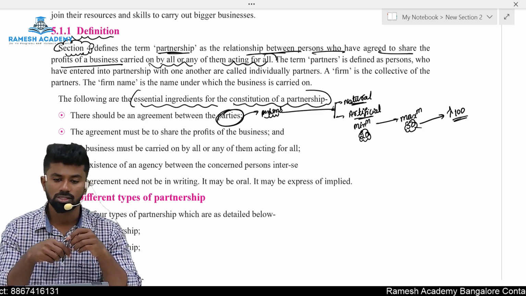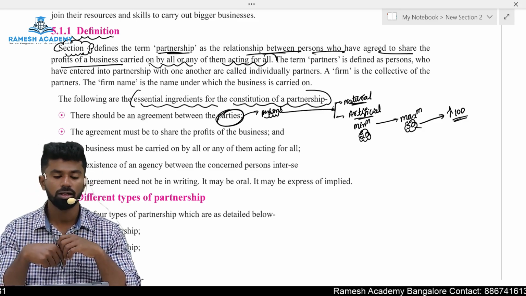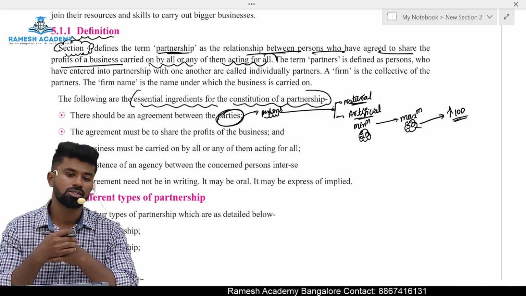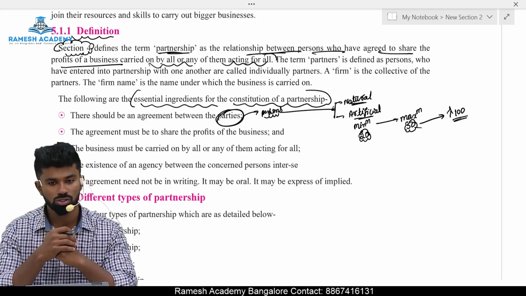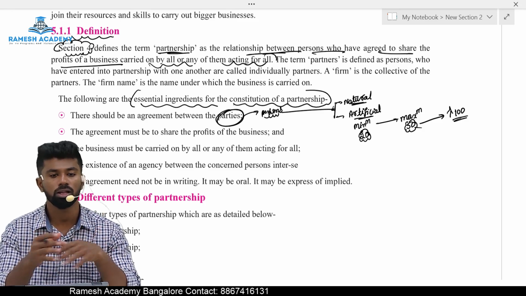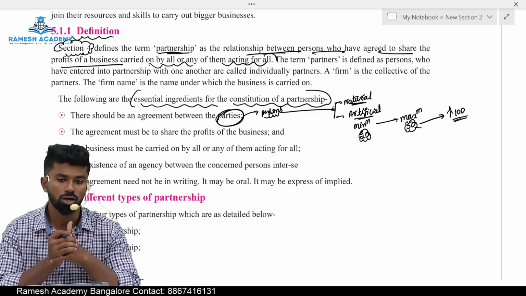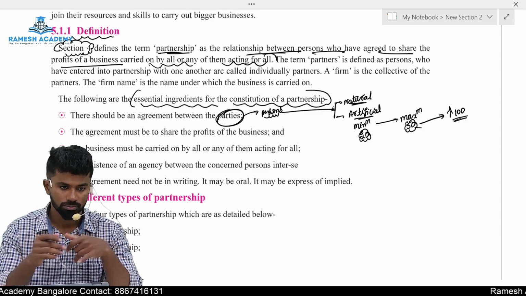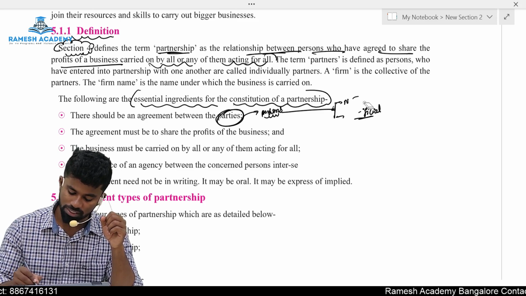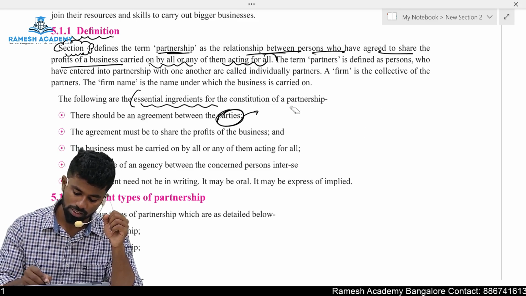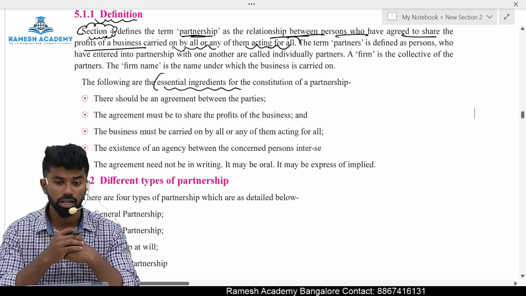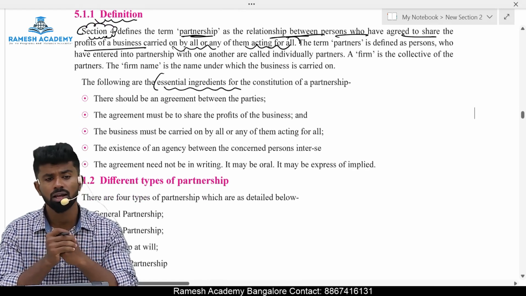If a business is carried on by more than 50 persons without registration, it is considered an illegal association. So the maximum number of partners allowed in a partnership firm is 50, not more than 50. The agreement must be to share the profits of the business. Business includes trade, profession as well as occupations.